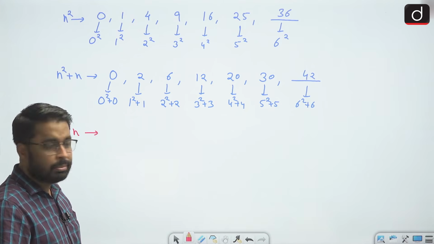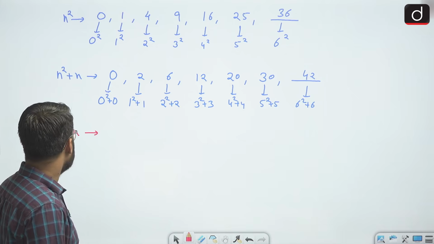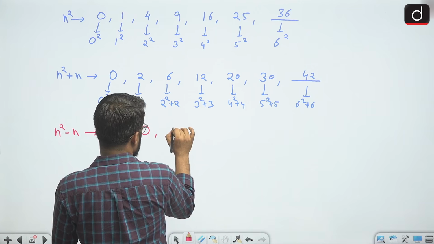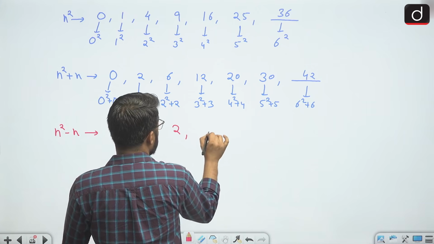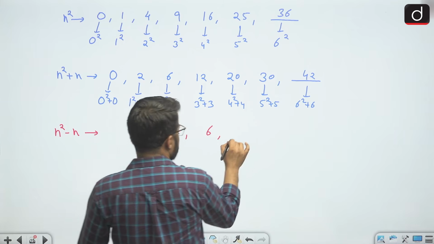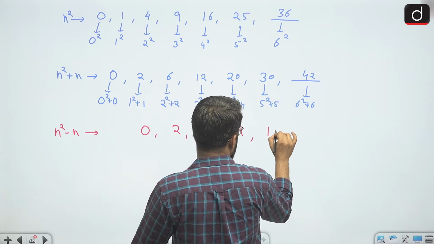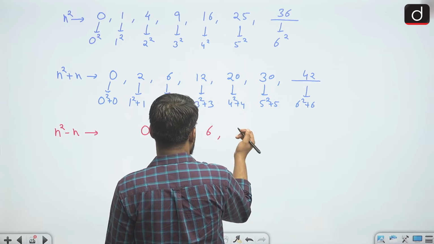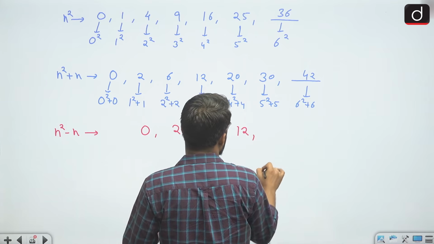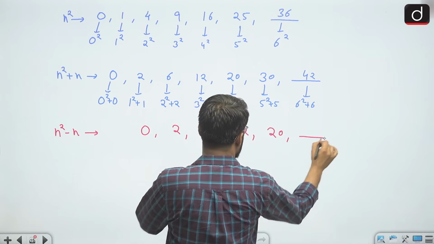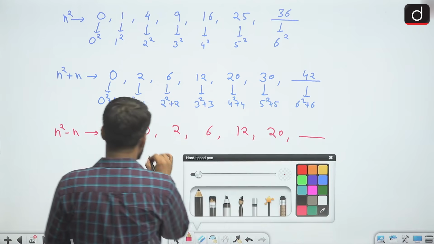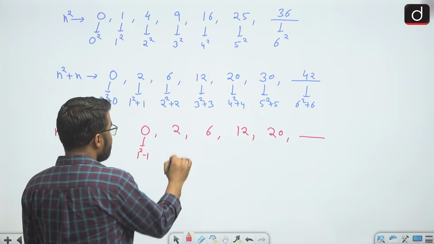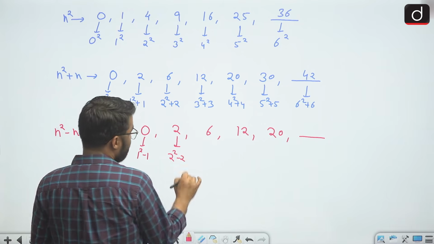Now let's take an example of n square minus n. So here the terms could be 0, 2, 6, 12, 20. And suppose the next term needs to be found, we can write 0 as 1 square minus 1. See, the number whose square we took, we subtracted the same number. We can write 2 as 2 square minus 2, 6 as 3 square minus 3, 12 as 4 square minus 4, and 20 as 5 square minus 5, each time subtracting the same number whose square we took.